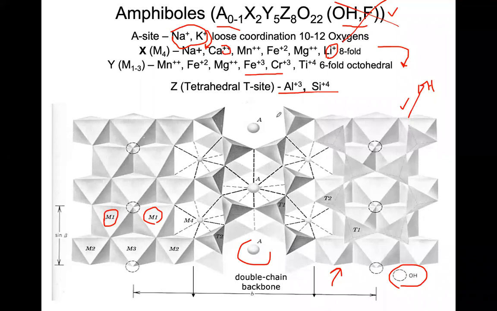Amphiboles are hydrous minerals, which essentially have an OH group. So this fluorine component can also be part of the structure in addition to OH. Like OH, the fluorine or halogen component can also be attached. It depends on the fluid availability during the crystallization of these amphiboles, right?